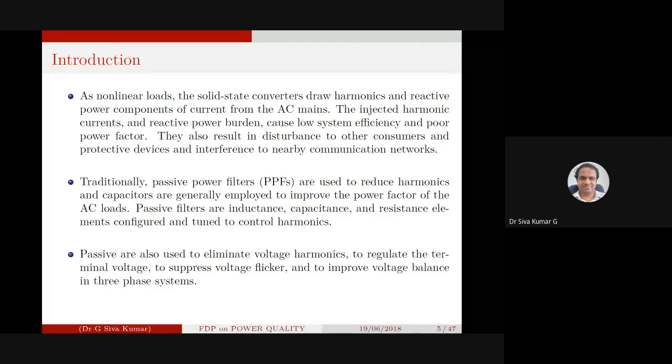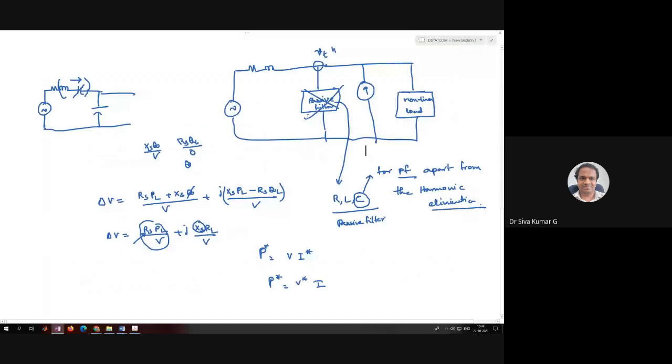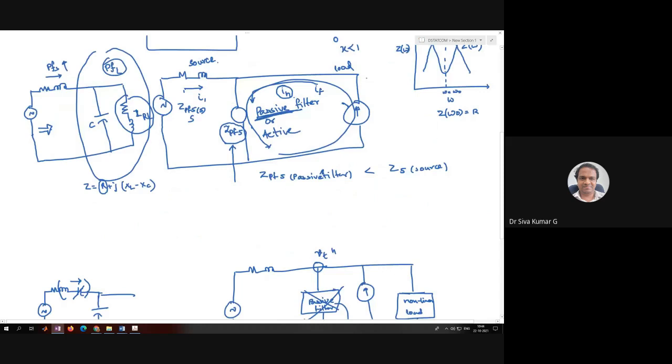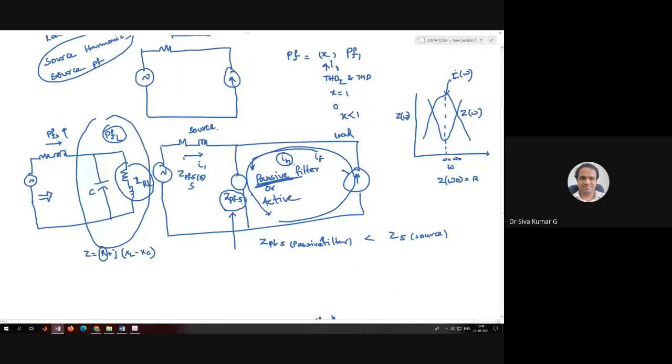When you talk about passive filter design, we have seen that the passive filter impedance is tuned to that particular harmonic. Especially for the fifth harmonic component, the capacitive reactance and the inductive reactance, the difference of them, will be equal to 0.